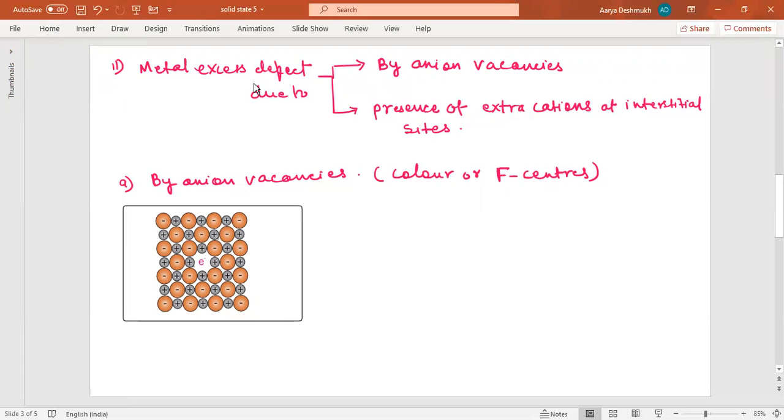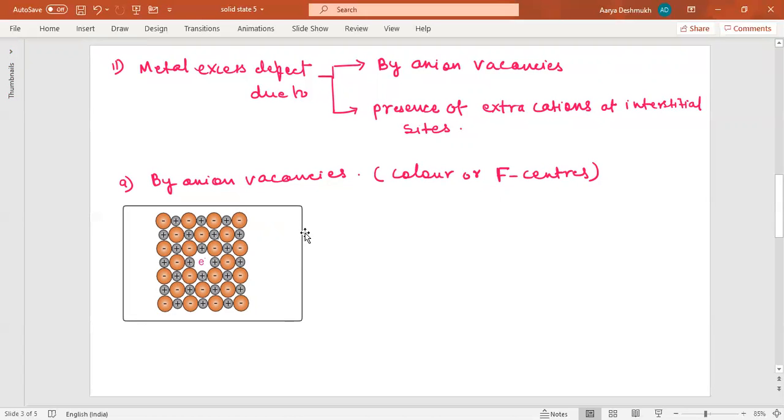Remember, here there is a metal excess, meaning more cations should be there, isn't it? So one way is the creation of anionic vacancies, and the other way is the presence of extra cations at interstitial sites. First we'll go for the anion vacancy.